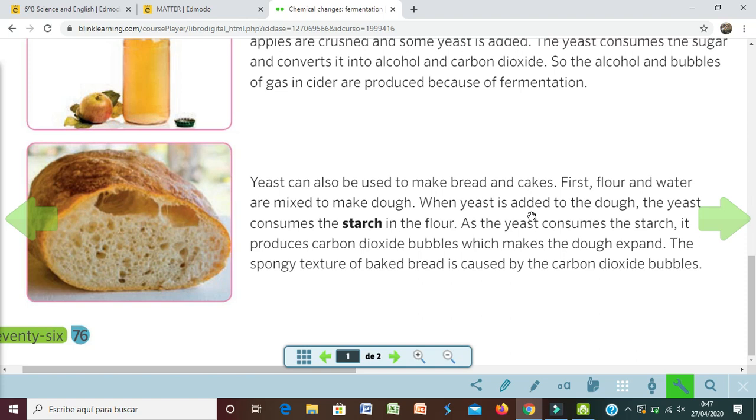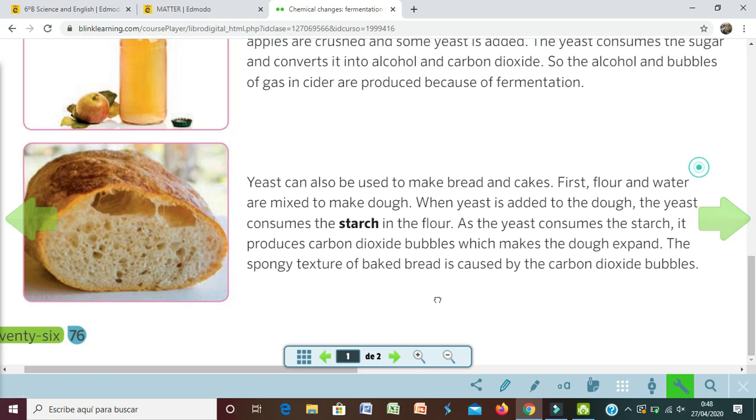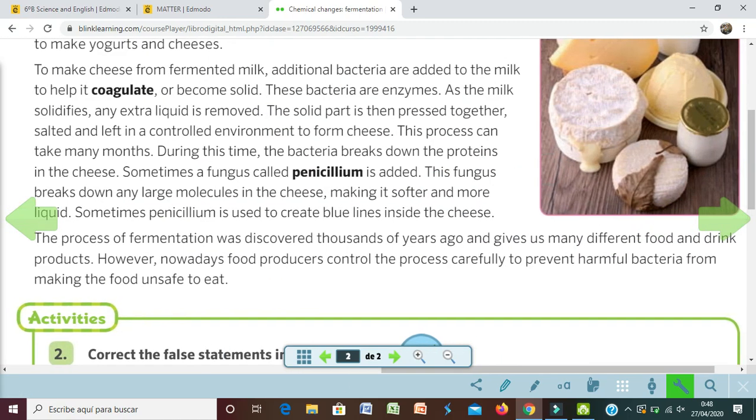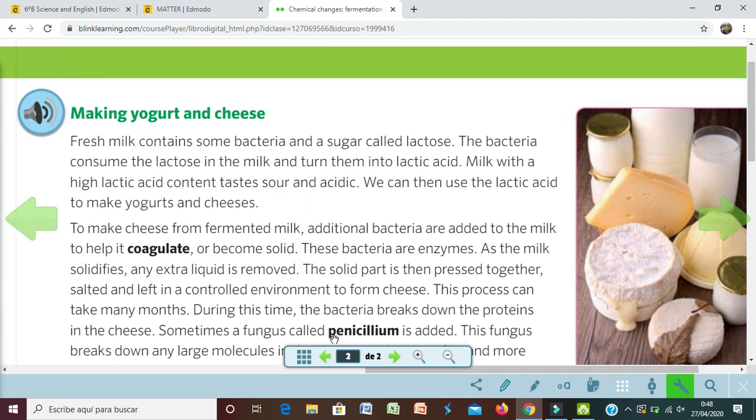When yeast is added to the dough, the yeast consumes the starch, el almidón, in the flour. As the yeast consumes the starch, it produces carbon dioxide bubbles, these bubbles that you can see here, which makes the dough sponge. The spongy texture of baked bread is caused by the carbon dioxide bubbles. Okay, easy. And here, what do we have here?